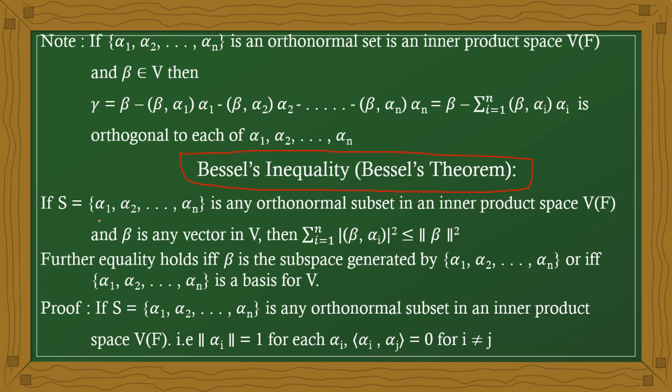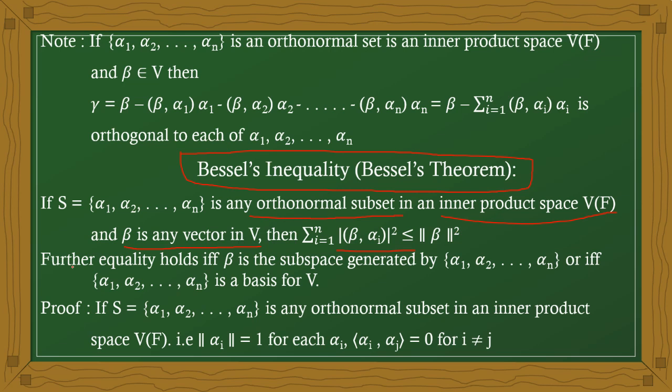Here S equal to alpha 1, alpha 2, ..., alpha n is an orthonormal set of an inner product space, and beta is any vector in V. In that case, the summation, i from 1 to n, of the modulus of the inner product of beta and alpha i, whole squared, is always less than or equal to the norm of beta squared.